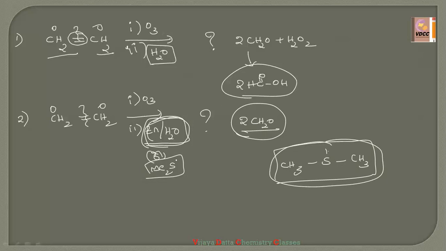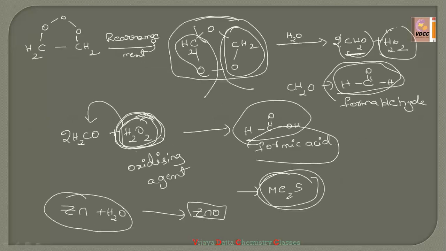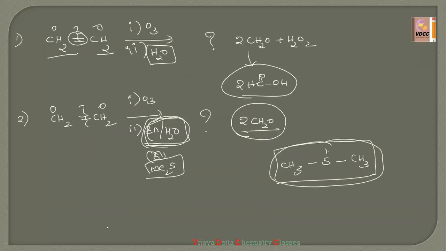So when this Me2S reacts with the H2O2, how will it react? See here, already when zinc is added, whatever H2O2 is forming here converts into ZnO and H2O, right? So there is no formation of H2O2 when zinc is present, right? Like that only, when this Me2S reacts with the H2O2, that immediately forms dimethyl sulfoxide. Dimethyl sulfoxide is nothing but DMSO.